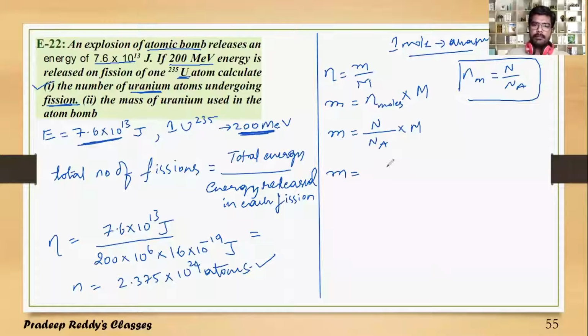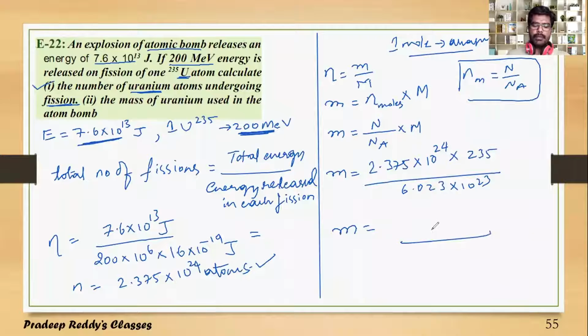The total mass M can be written as 2.375 into 10 power 24, into the molecular weight of uranium, which is 235, divided by Avogadro number, 6.023 into 10 power 23. If you calculate this, you will get nearly 92.66 gram. This is the answer for this problem.